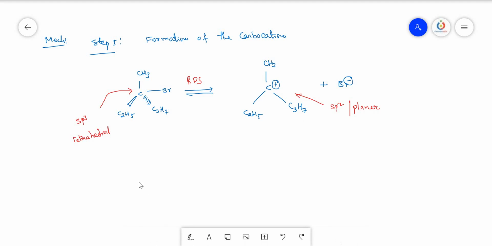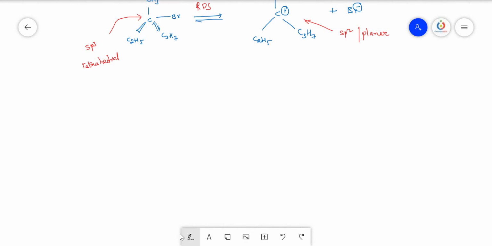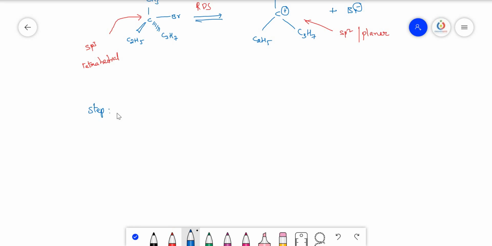Okay, now step 2. Step 2 is generally a fast step. So it is the attacking of the nucleophile. So let us take this nucleophile here.